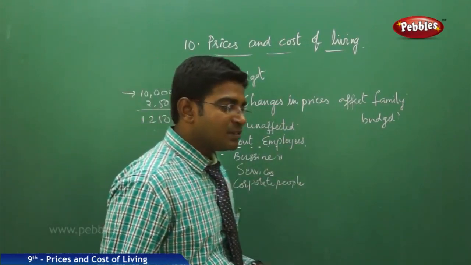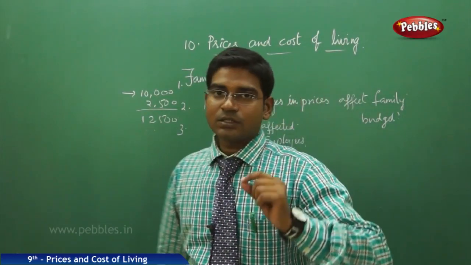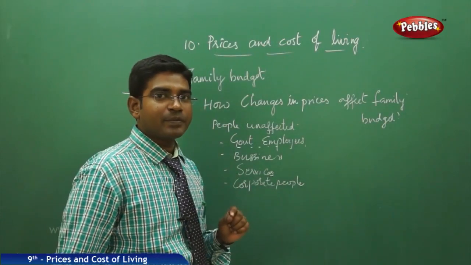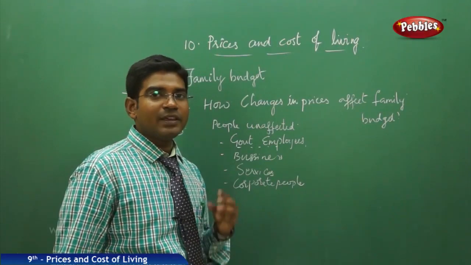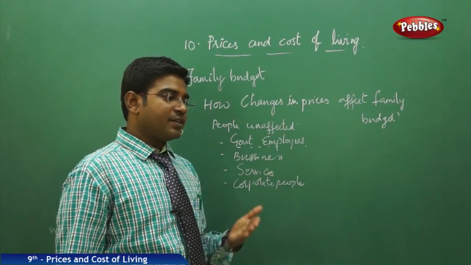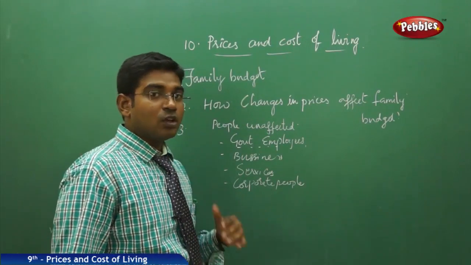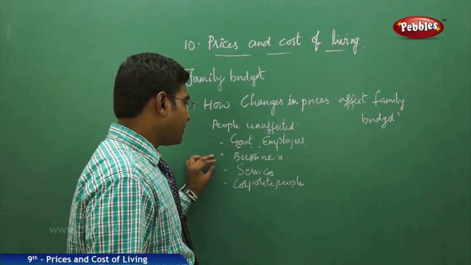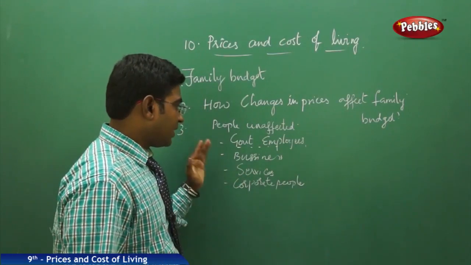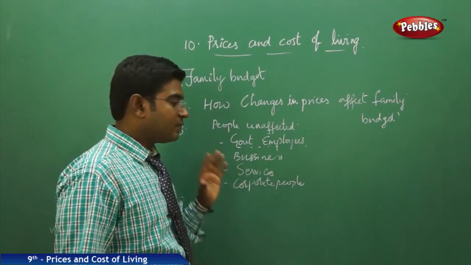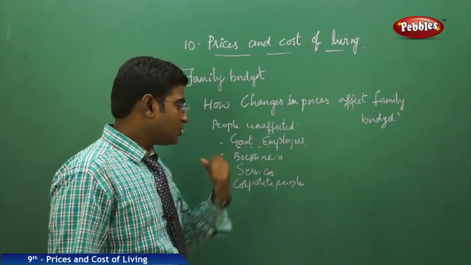The other category is businessmen. For example, the sweet maker: if the price of sugar increases, the sweet maker will obviously increase the cost of the sweet. If a tea maker finds the sugar cost increased, obviously he increases the cost of the tea. So the impact falls directly onto the customers. They are not taking the pain themselves, they are just passing the extra burden to the consumer who is going to consume the product.